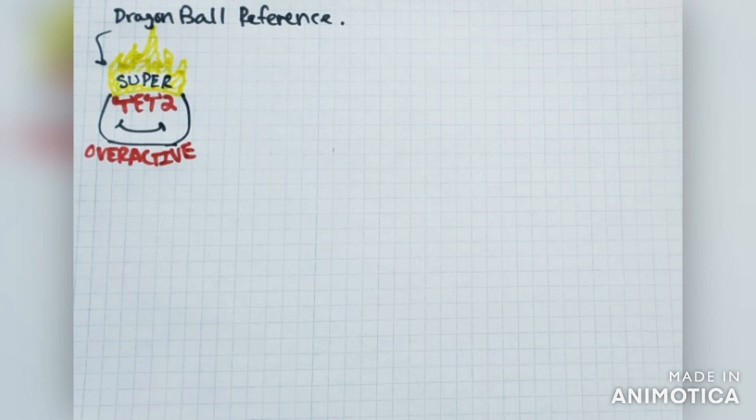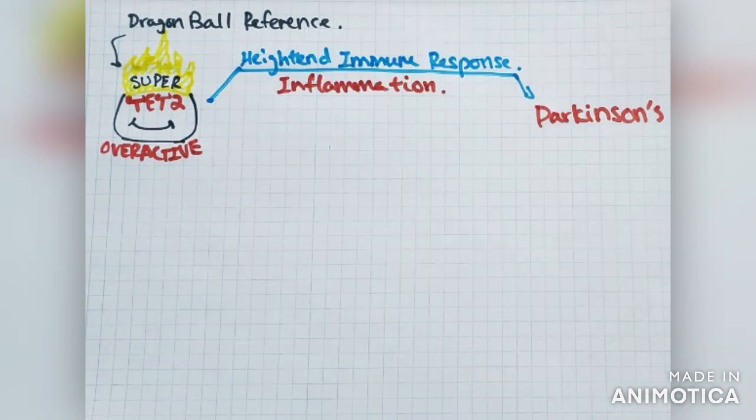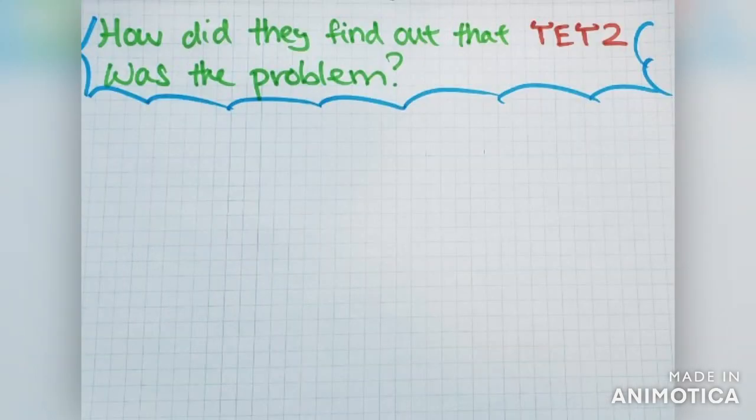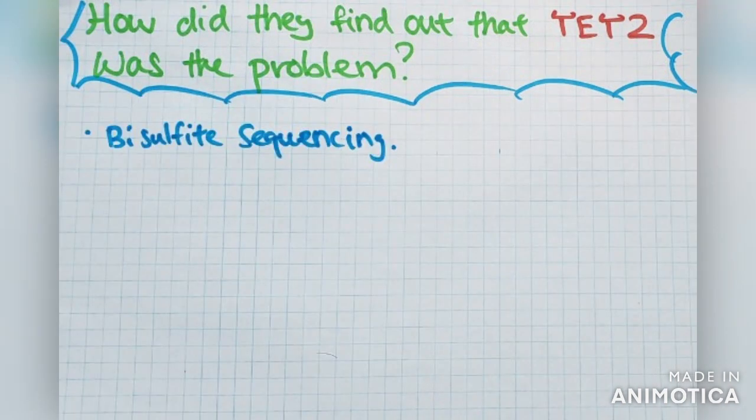Researchers believe that overactive, altered TET2 was linked to epigenetic dysfunction, which heightened the immune response, which caused inflammation, and reactivated the cell cycle, which caused neurodegeneration to occur. Researchers found out that TET2 was the cause of the disease by looking at the bisulfite sequencing of each Parkinson's disease patient and control group.